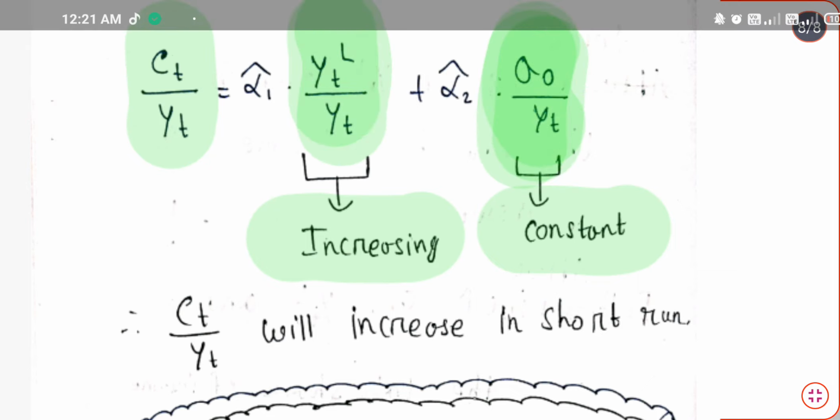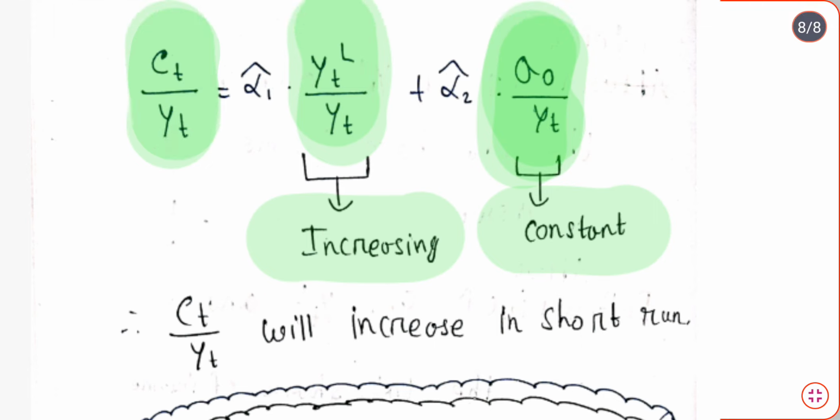So obviously the value of Ct by Yt will increase. So Ct by Yt is increasing in the short run, and it is not remaining constant in the short run. So this was the explanation as per the life cycle hypothesis about why the long run constancy and short run variability is taking place in the average propensity to consume, or APC.